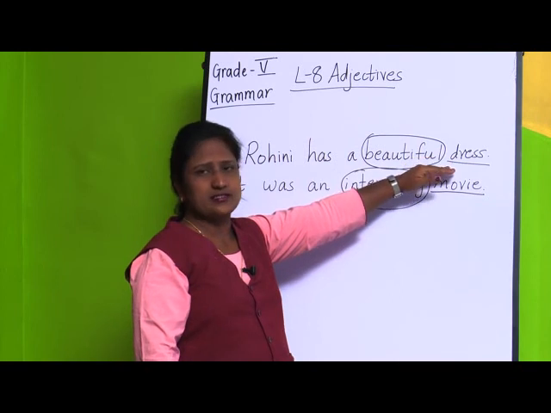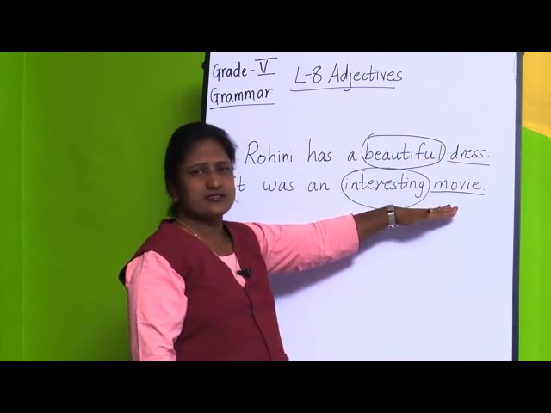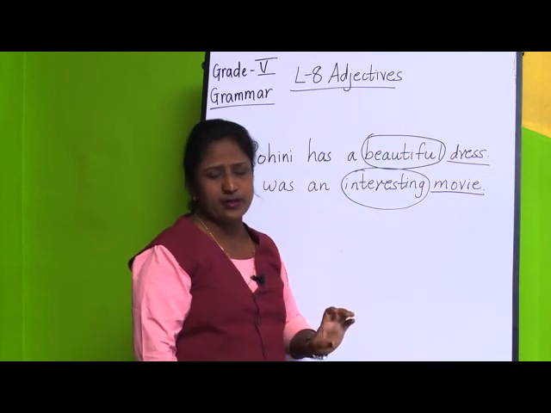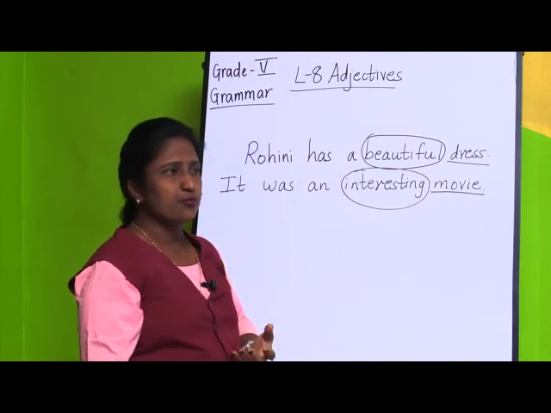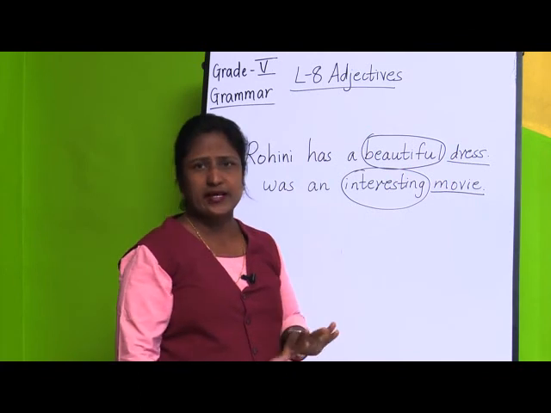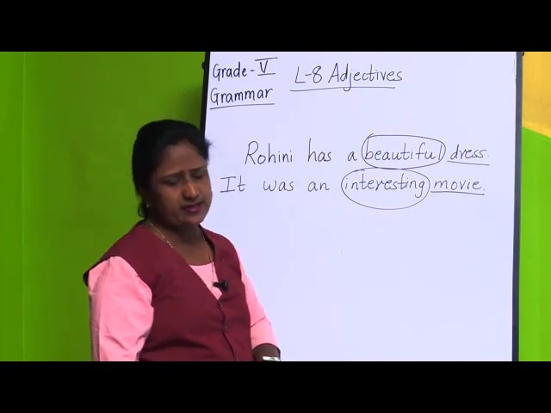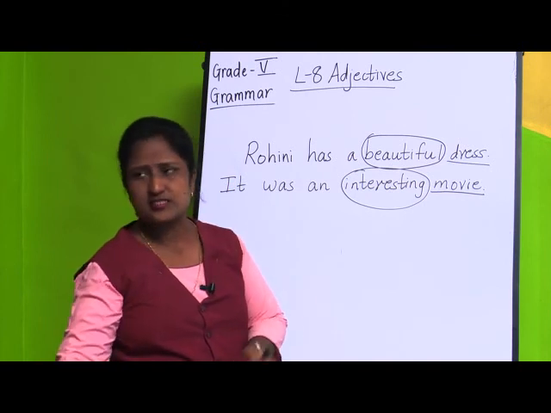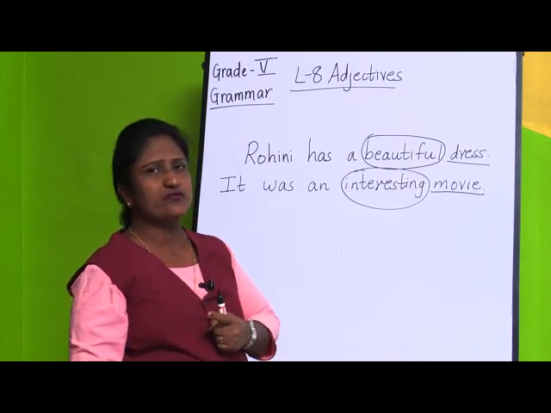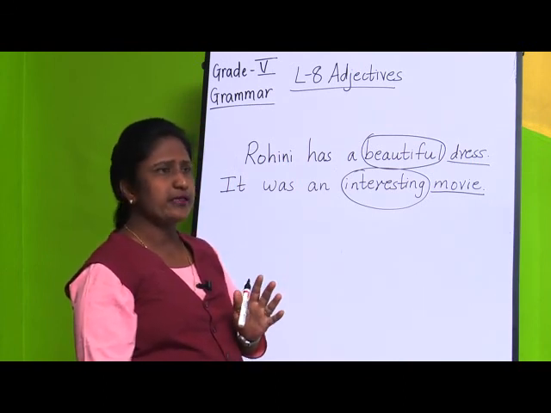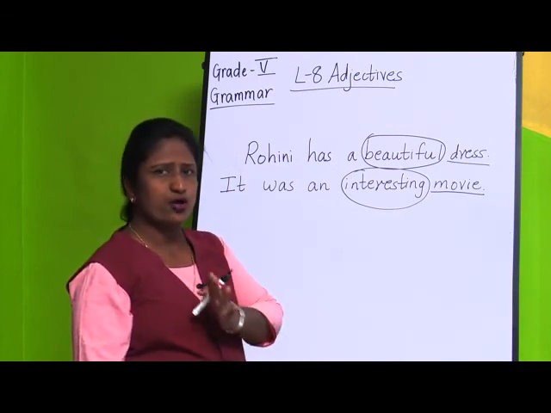Because they are describing a dress and a movie. So, the words which describe a noun or tell something more about any person, place, animal or thing are called adjectives. This is the first thing we have to remember: an adjective tells something more about any person, place, animal or thing.